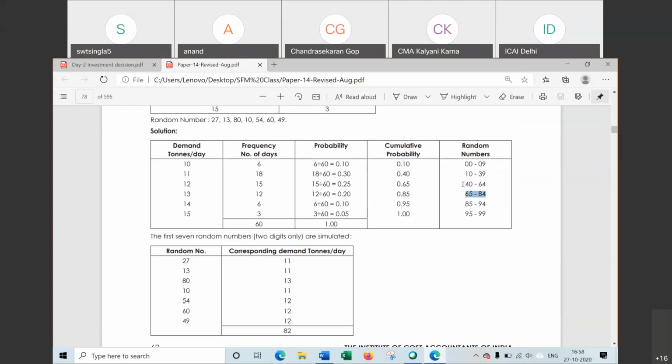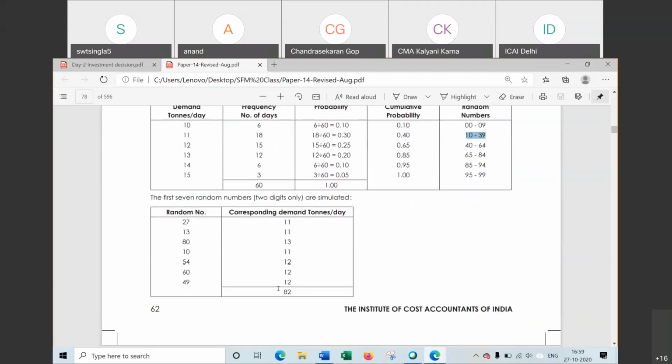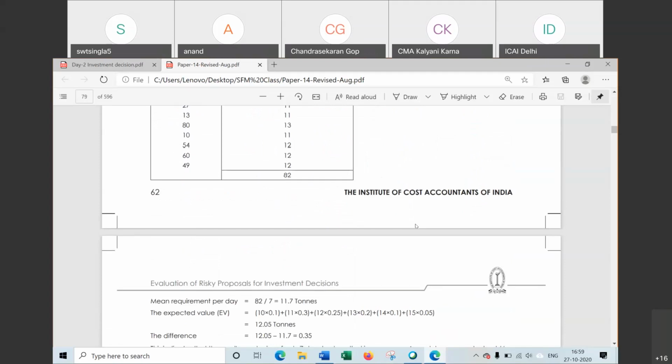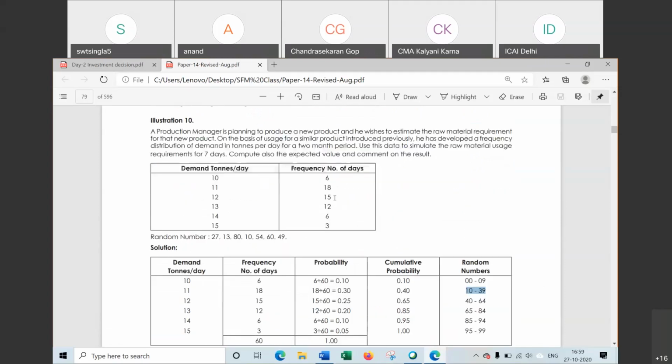Now 10, that is 10 is here. Demand will be 11. In the same way, we will find for these random numbers what will be the demand. Total demand 82. Total we have made this one. Now next one we have to find. The question says find the mean value. What will be the mean value?